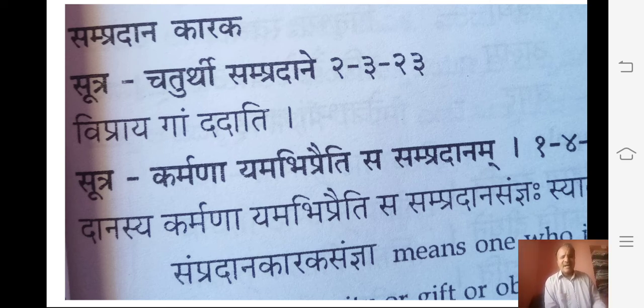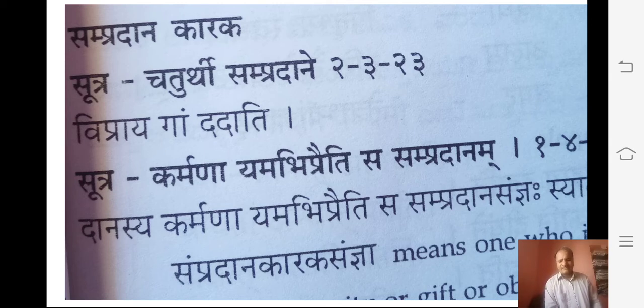Another one is the Hari Devi. Here, in the chaturthi vibhakti, the sutra indicating sampradana samjna means which one is the object. The action is the giving. Someone is approached through the action, that kriya, and that is also called the sampradana. That means a chaturthi vibhakti.